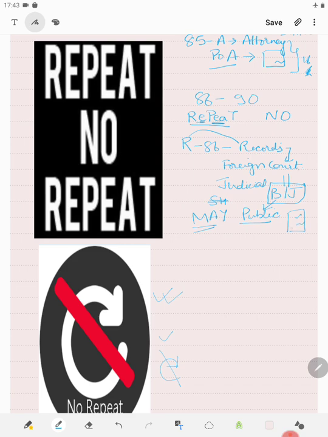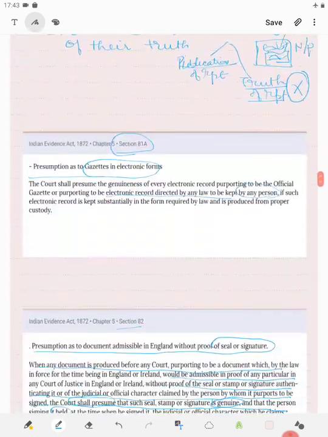So if there is a certified copy regarding a judicial record of some foreign court, then it is discretionary for the court, it may presume it to be correct or genuine. We will see, just see section 86.